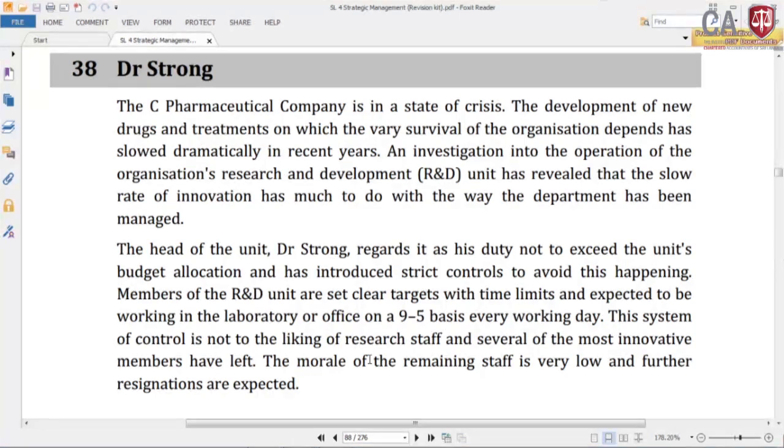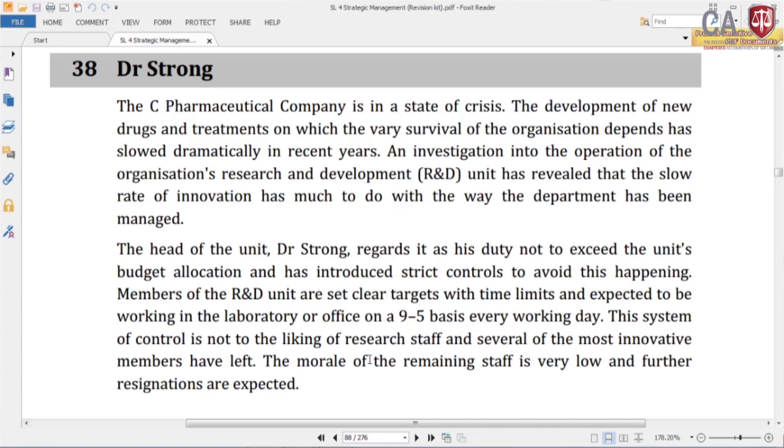This system of control is not to the liking of research staff. They may need more freedom, and several of the most innovative members have left. They do not like it, they have left. The morale of the remaining staff is very low, and further resignations are expected. So, the remaining staff is also not happy, and we can expect more resignations in the future.